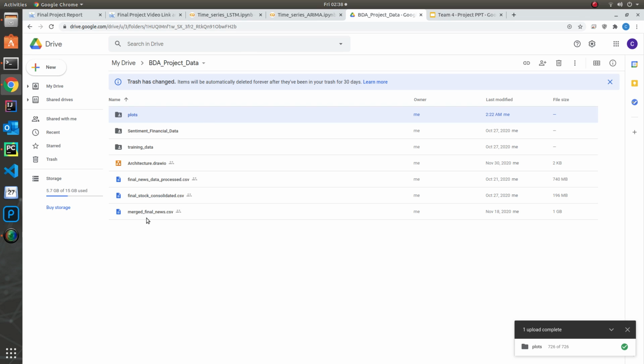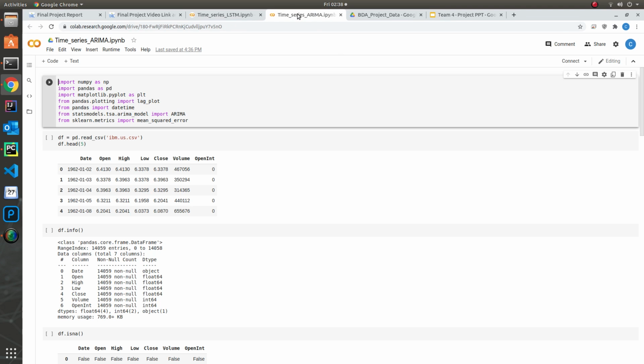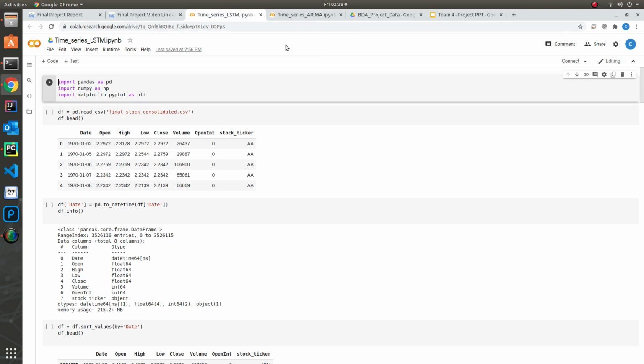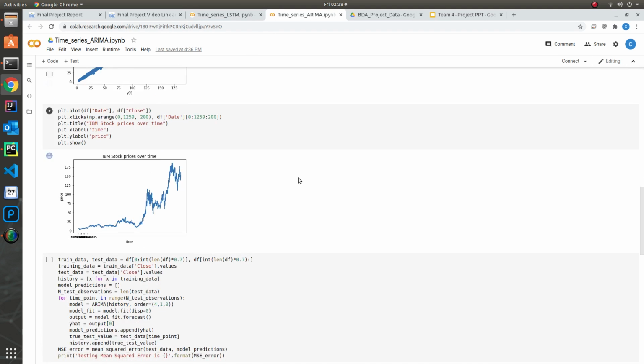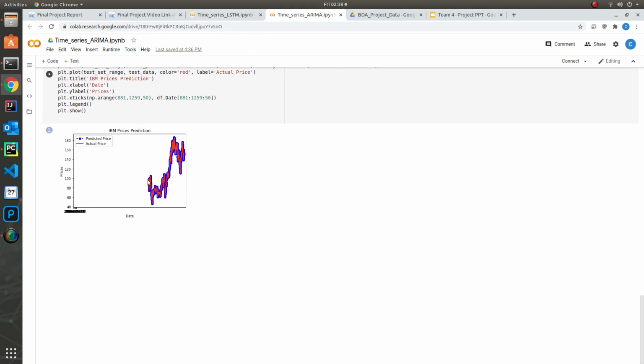Once this data has arrived, we can see a run of LSTM models and the ARIMA models. ARIMA is a statistical model for time series analysis, which generates and sees how the closing value gets. But we prefer neural networks because they tend to learn with time.